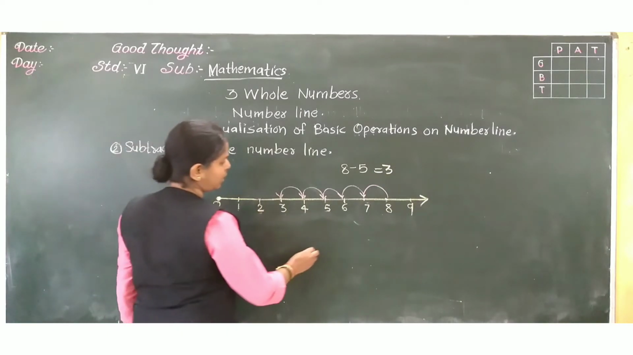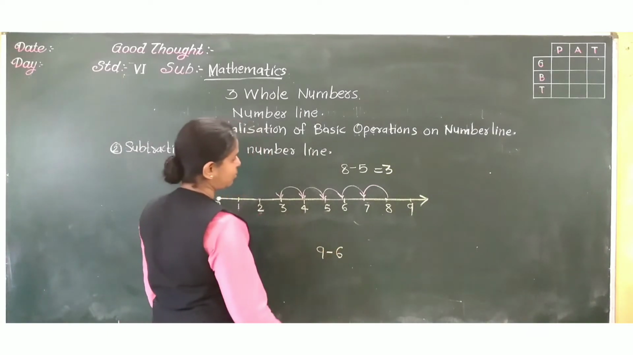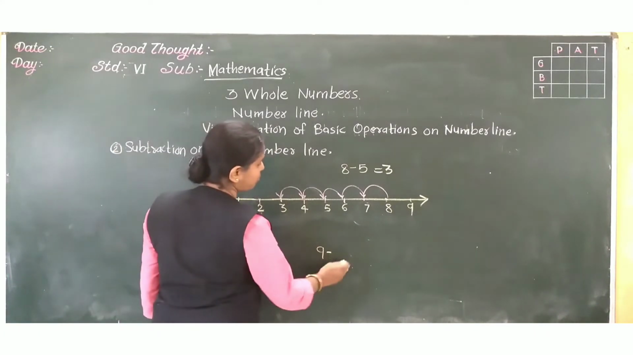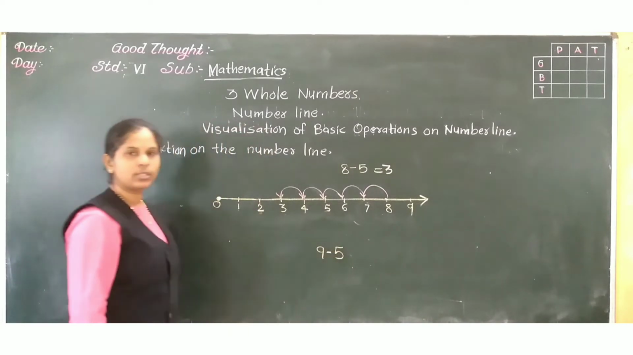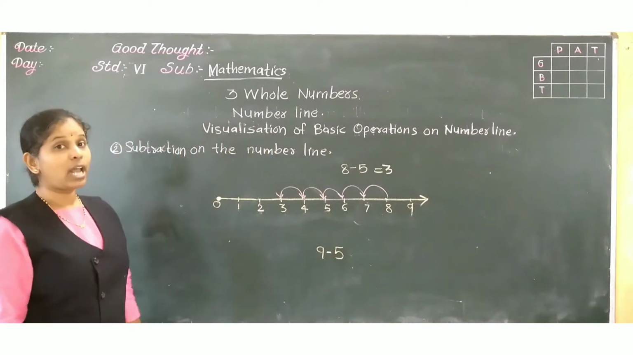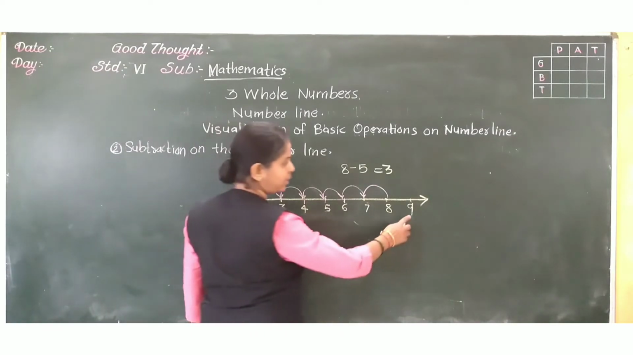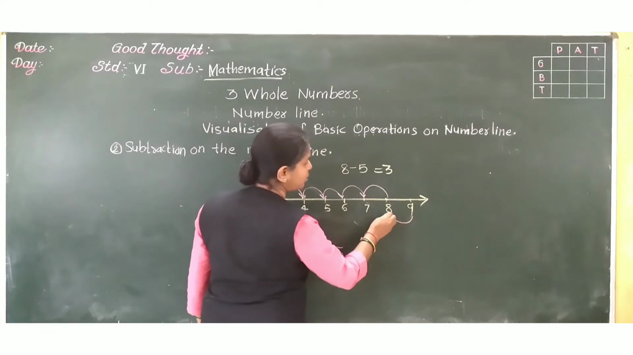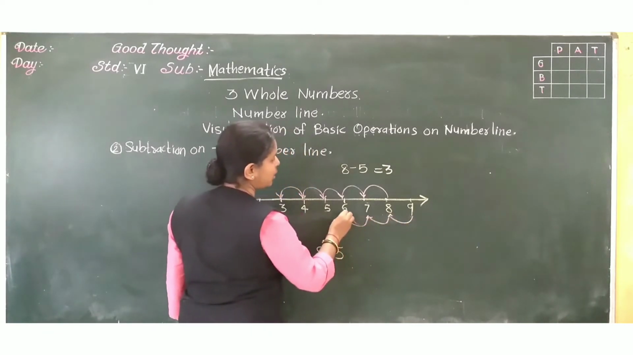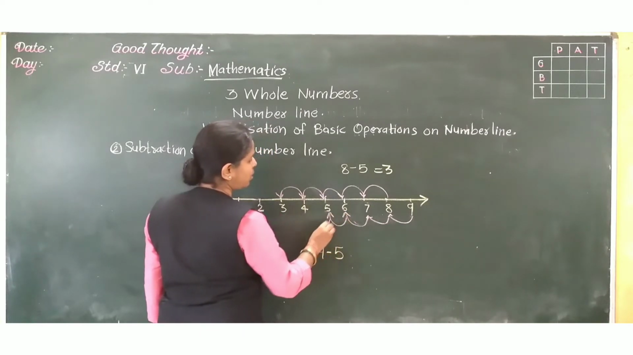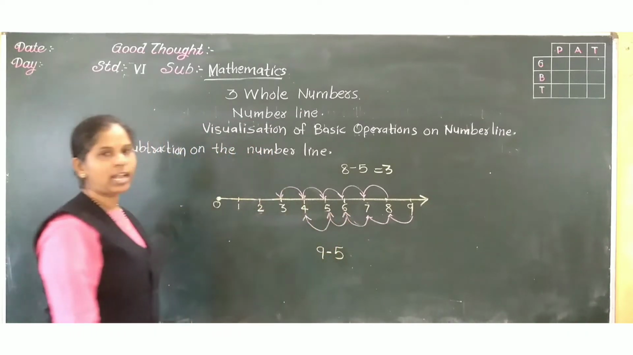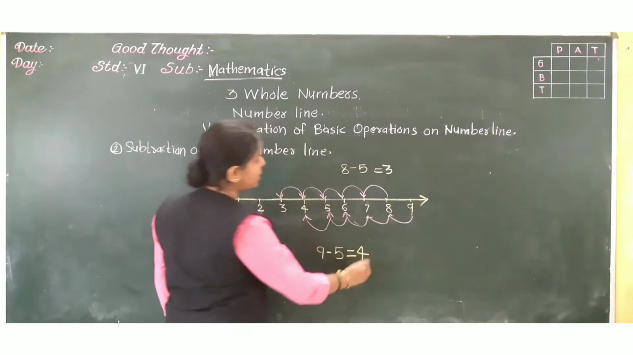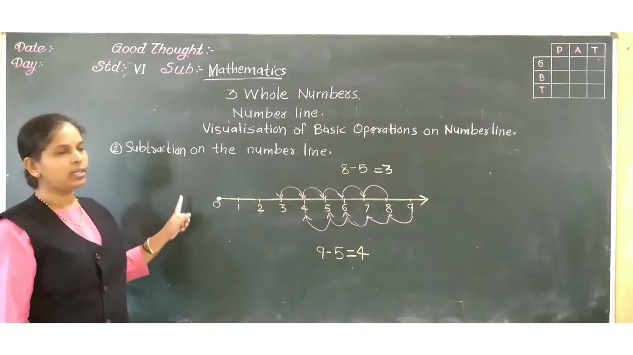Now suppose 9 minus 5 you take. On the number line, how to show it? From where to start? 9. And how many intervals do we have to come back? 5. So 1, 2, 3, 4 and 5. Where did we reach? At which number? 4. So the answer is 4. This is how we can show subtraction on the number line.